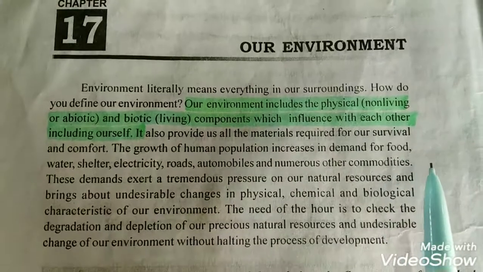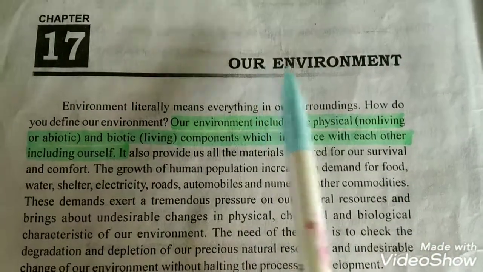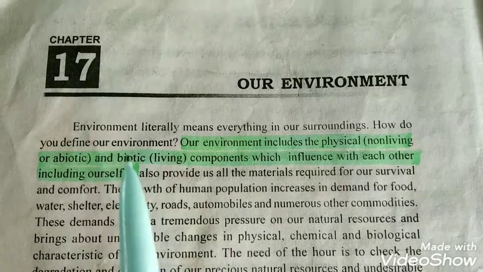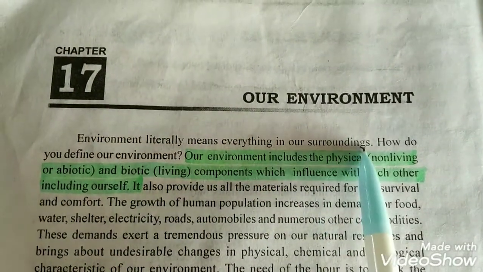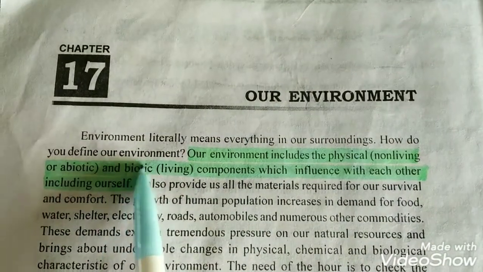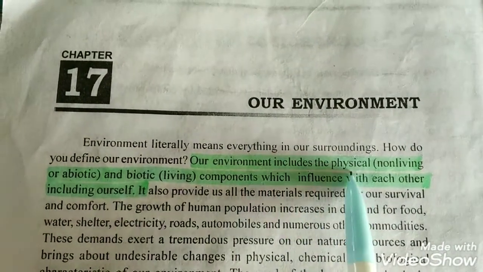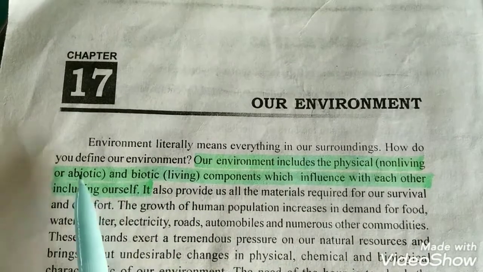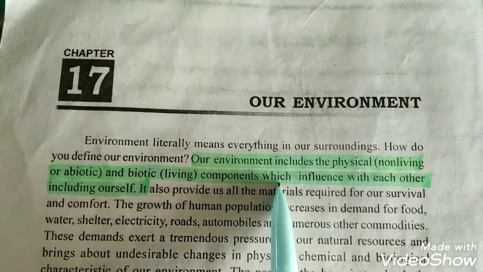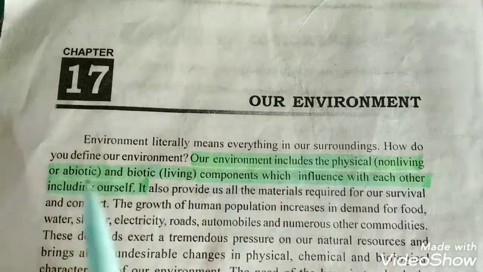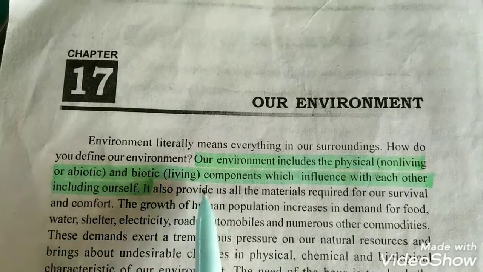So, the chapter which we are going to learn today is our environment, chapter number 17, biology. Environment literally means everything in our surroundings. How do you define our environment? Our environment includes the physical, that is the non-living or the abiotic, and biotic living components which influence each other, including ourselves.